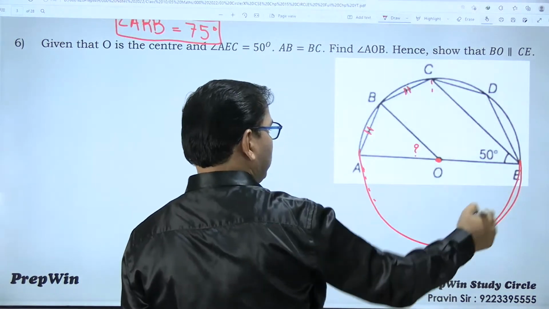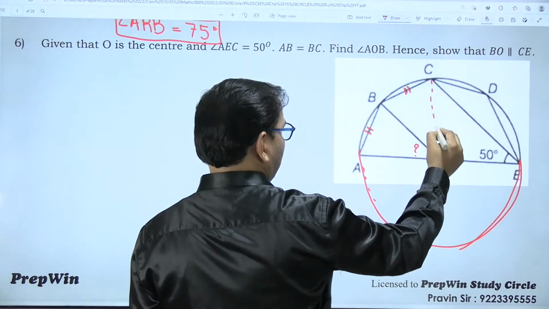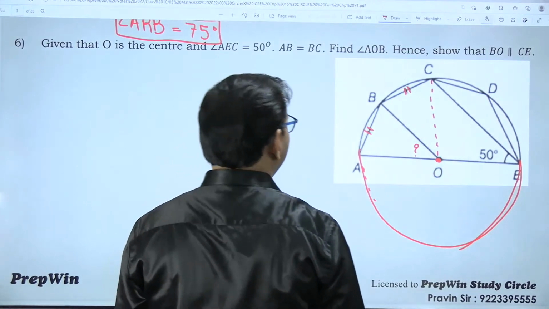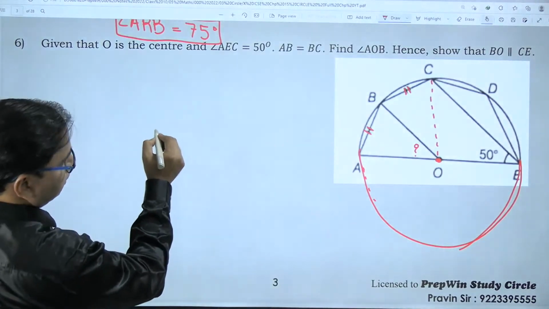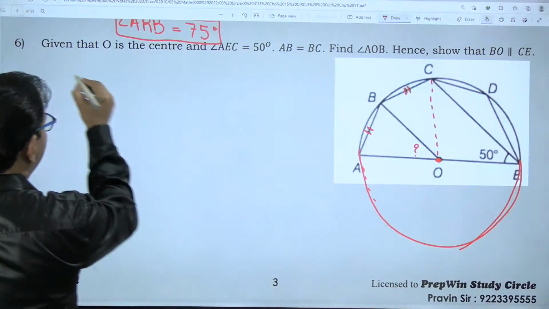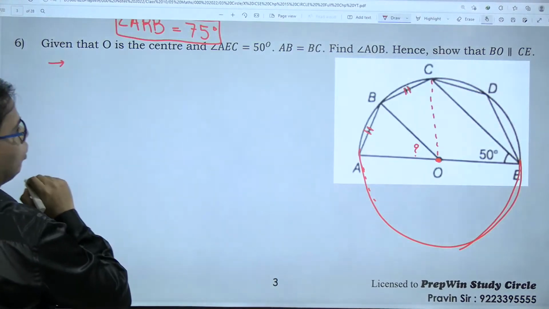If you don't want, don't draw this. I'm taking this construction, and I will use the same theorem. Look here.